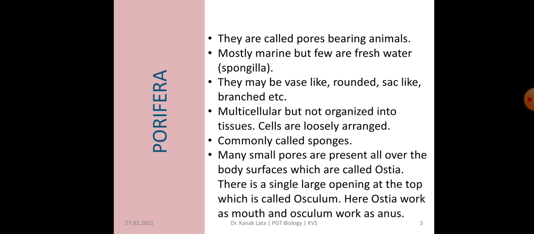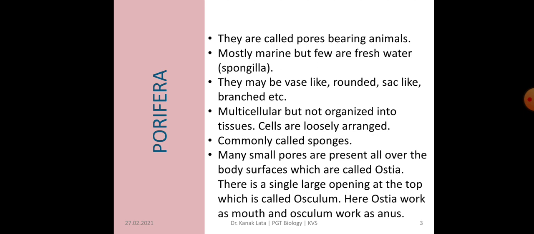A large number of pores are present all over the body surface, and these are called ostia. But there is also one single large opening at the top of the organism. That single opening is called osculum. So here two types of opening are present, one is ostia, another is osculum.